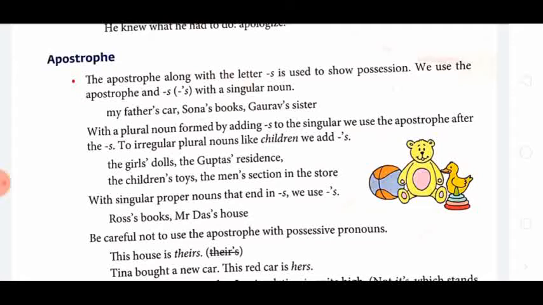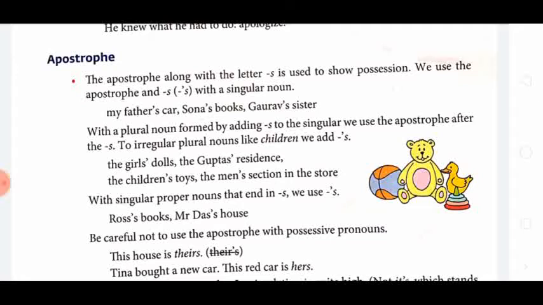My father's car, father is singular, so apostrophe S. Sona's books, Gaurav's sisters, these all are with apostrophe S because the noun is singular. With a plural noun formed by adding S to the singular noun, we use only an apostrophe after the S. To irregular plurals like children, we add apostrophe S.